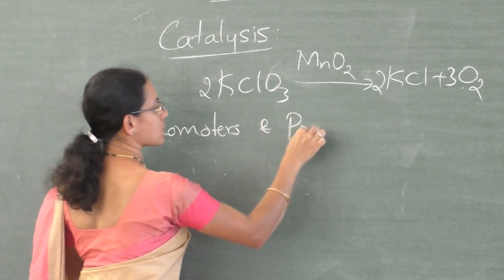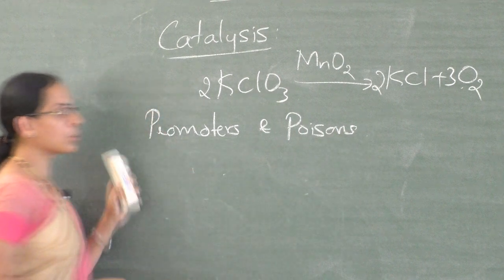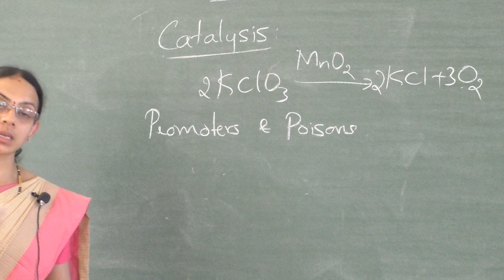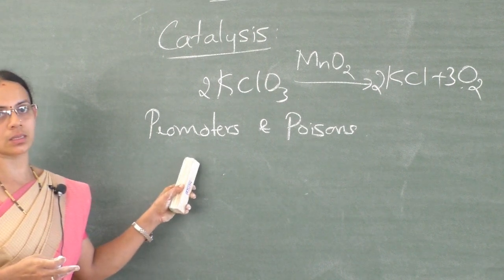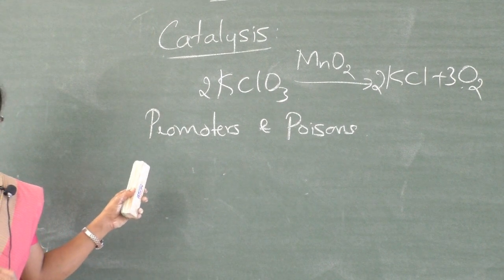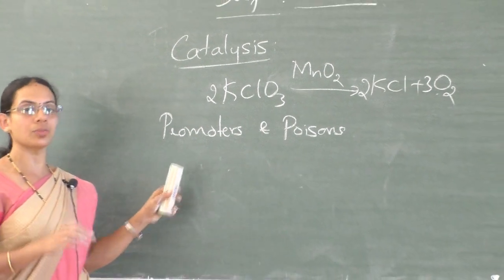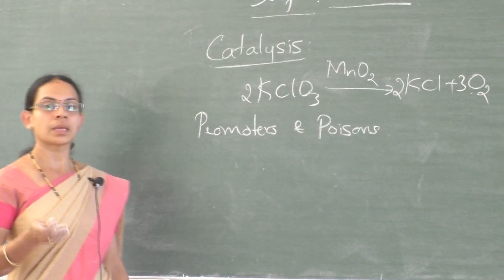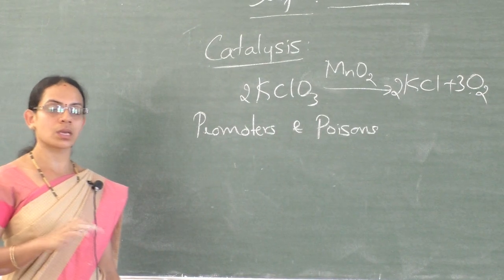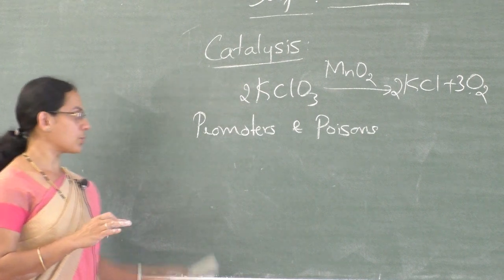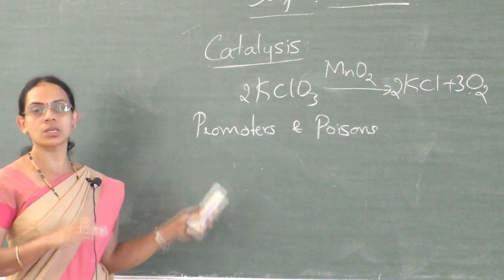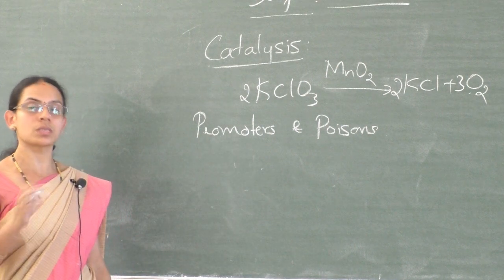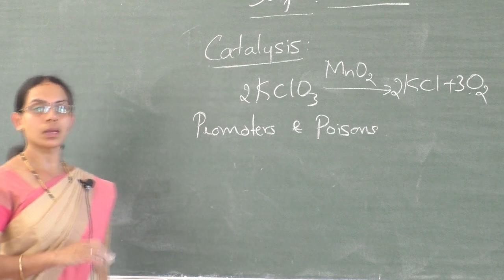promoters and poisons. So promoters are the substances which increase the activity of a catalyst. So a catalyst is a substance which increases the rate of the reaction without undergoing any chemical change or physical change. But promoters are the substances which increase the activity of a catalyst.